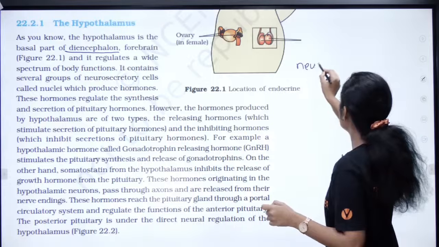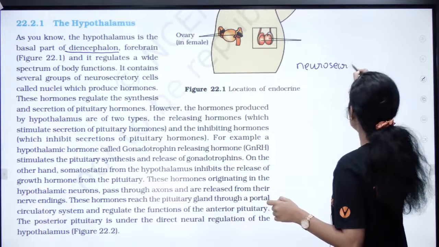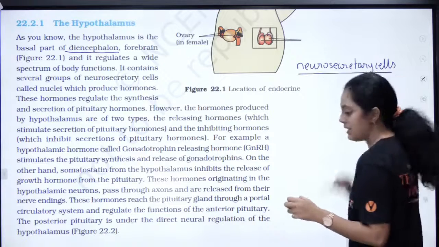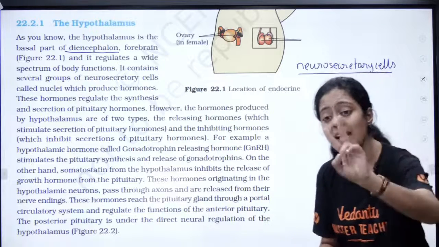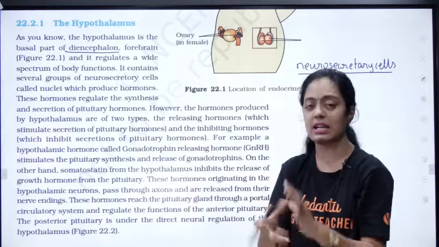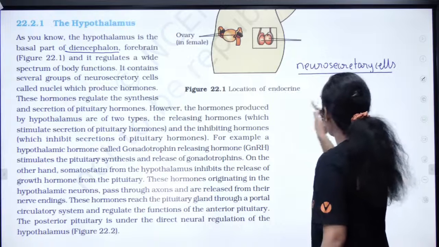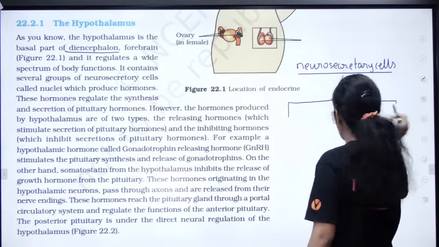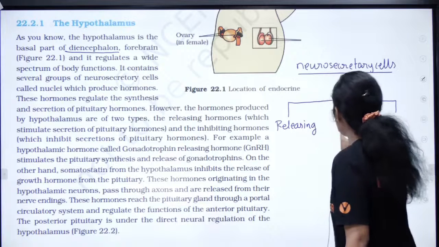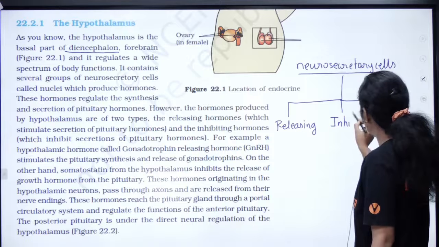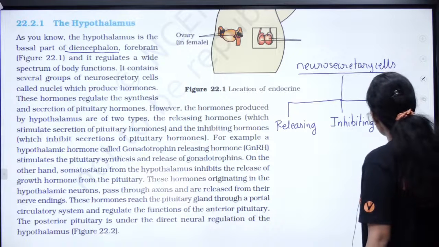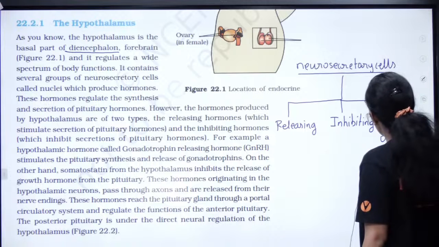Yes, so they have certain cells called neurosecretory cells, pasangala. The neurosecretory cells produce two kinds of hormones. So it is going to control my pituitary. Actually there are three sets of hormones. One is the releasing hormone, another is the inhibiting hormone, and the other one is your ADH and oxytocin.